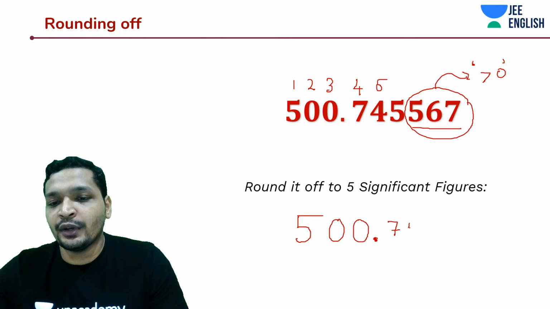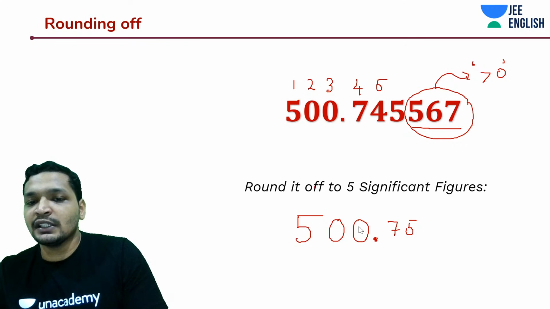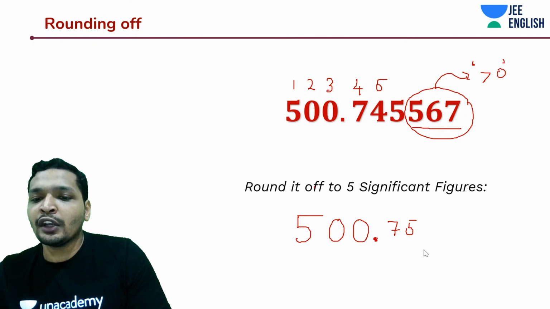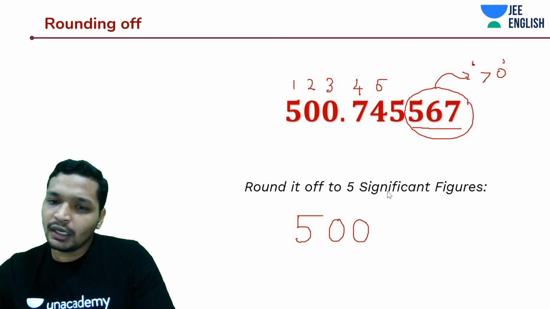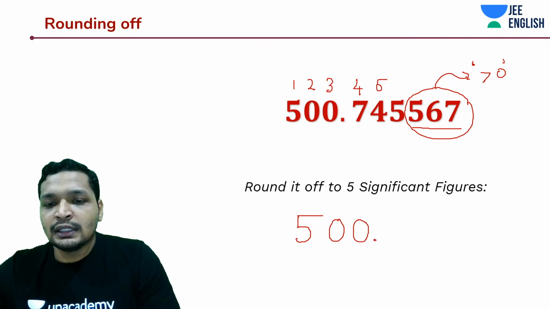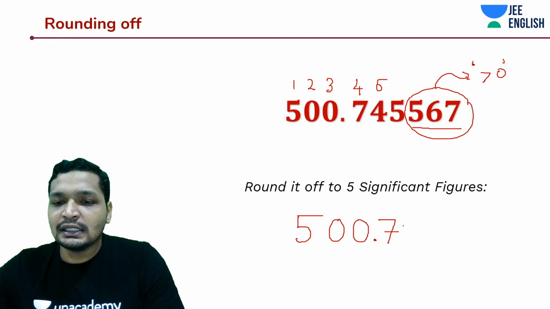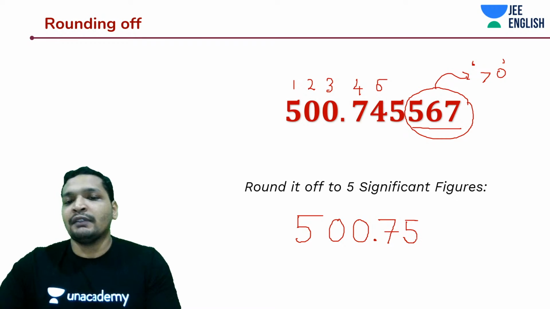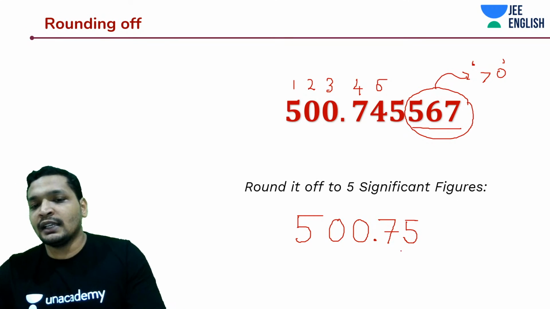This is more accurate, right? Rather than saying 500.74, this is more accurate. 500.75 is nearer to this number. So rounding off means you're rounding off to the nearest number. That's actually a very good question, Pushpalata. Really, really good question. So this tells you this is rather near 500.75 rather than 500.74. Measure it, think about a scale, and you will get the answer.